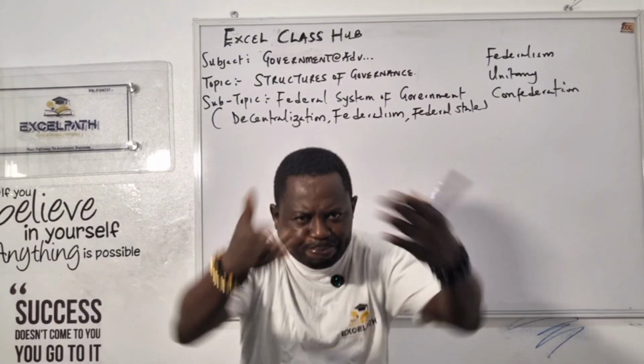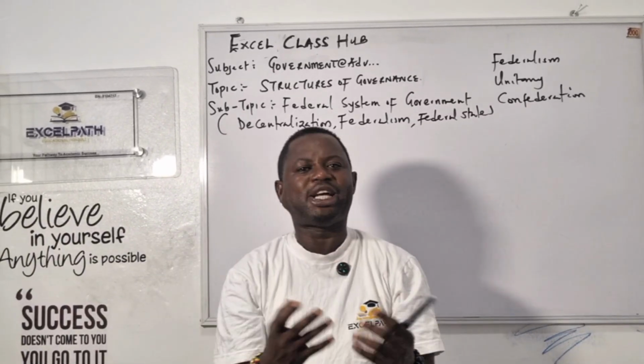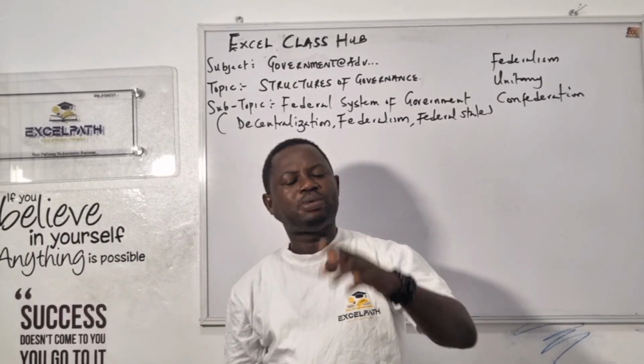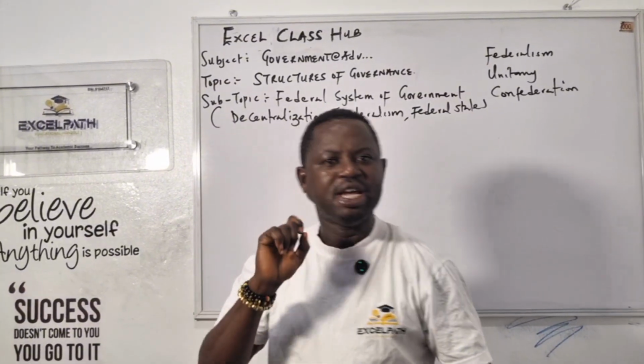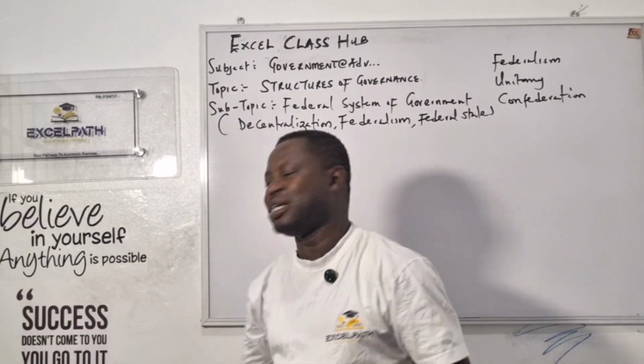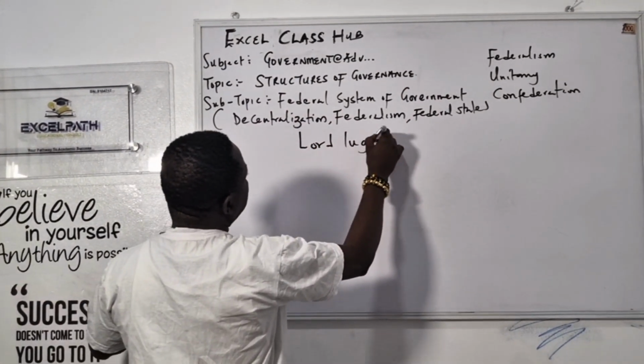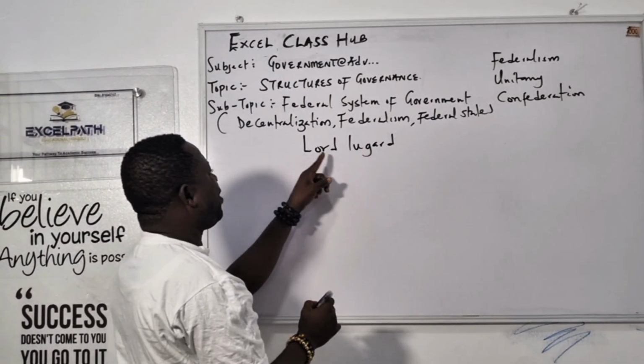Then later, Britain came into Nigeria. When they came to Nigeria, they set up their machinery. And when they set up their machinery, their first governor general was introduced in Nigeria to come and manage Nigeria. Who is that person? Lord Lugard. Sometimes they say Lord Frederick Lugard.